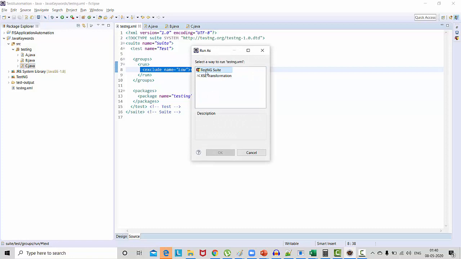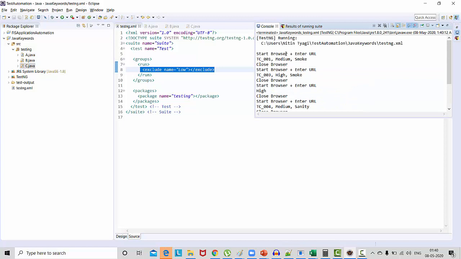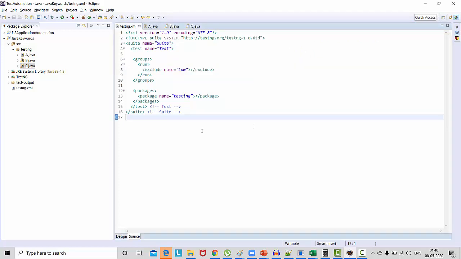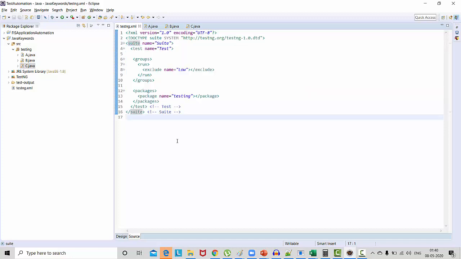Running, you will notice other than low, it will execute everything. So it is executing medium, it is executing high. You will not find low anywhere. So that is one of the most important features of TestNG. Because of this feature, we can control our complete execution through testng.xml without making any change in the code.